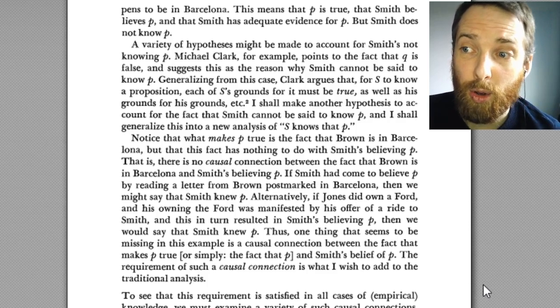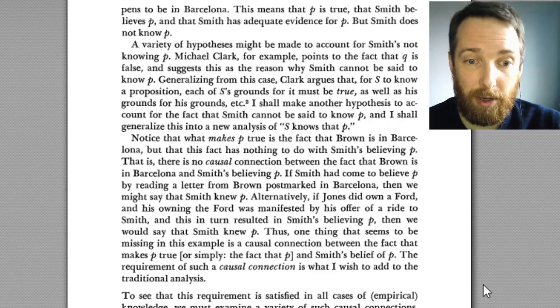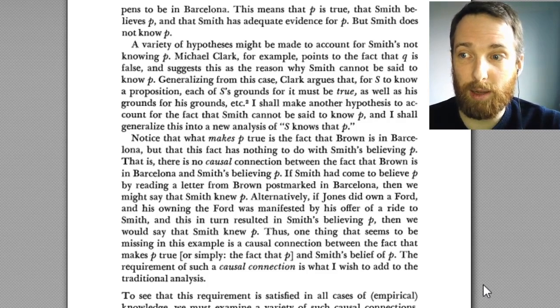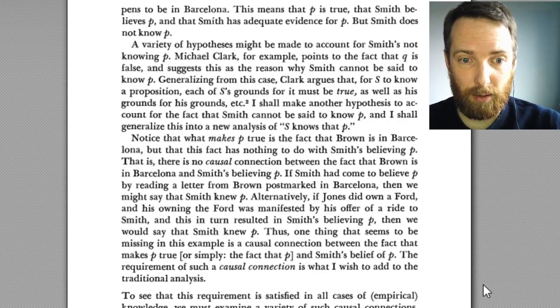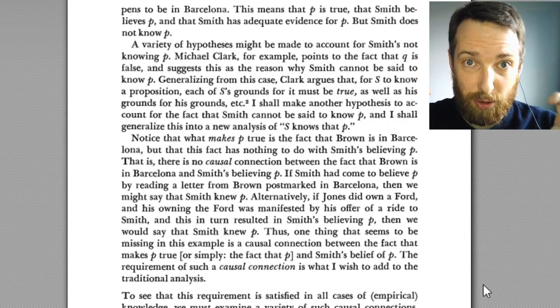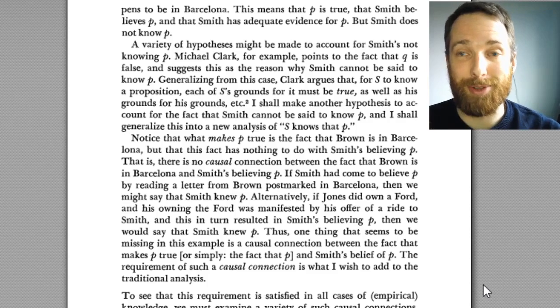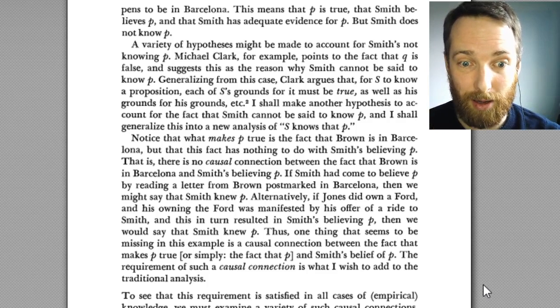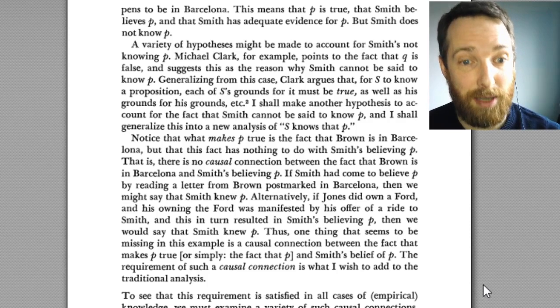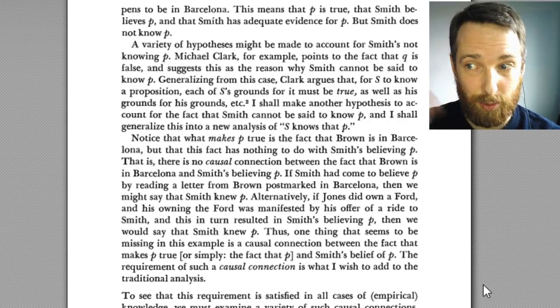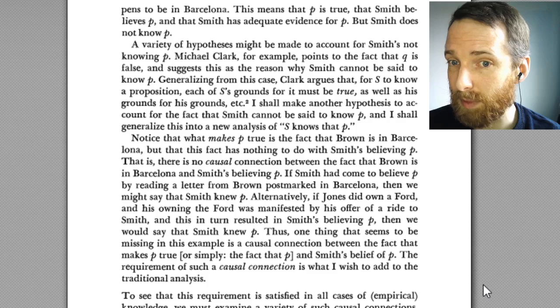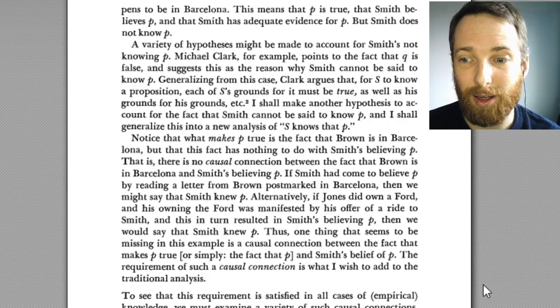Okay. As Goldman goes on to give the theory in more and more detail and explore different sorts of examples, he's going to say, look, there are lots of different ways that a belief could have an appropriate causal connection to the facts that make it true. There are different shapes that kind of connection can take. So what I want to do in the rest of this video is try to explain, in my own words, the kind of examples that he gives in increasing complexity. We are going to get onto examples involving a news story. That's going to be our most complicated example.